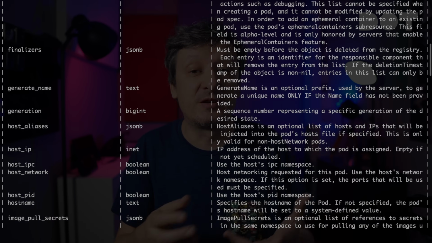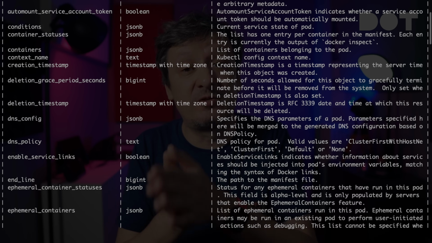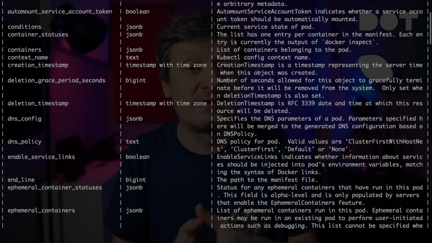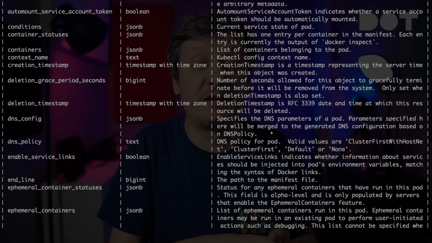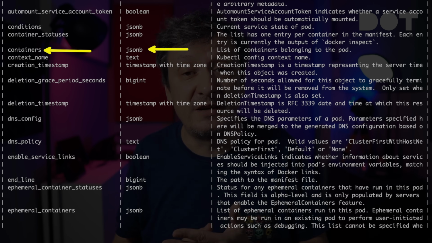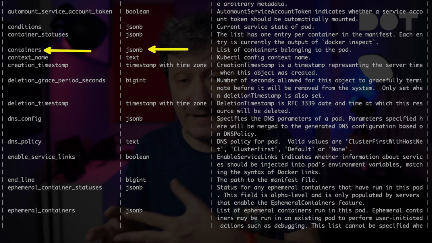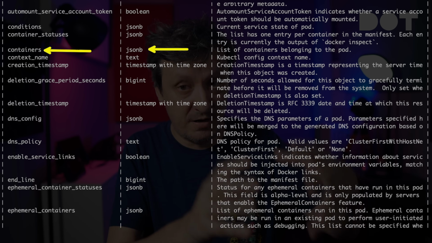And we can easily observe 2 potential issues there. One potential issue is that values of fields deeper than 2 levels are stored as JSONB. For example, the spec containers field in a pod is stored as containers field of type JSONB. Whatever is inside containers, and there's a lot, is all stored as a big blob. In some cases that's only an annoyance, while in others it prevents us from doing what needs to be done. Let me explain that through a few examples.